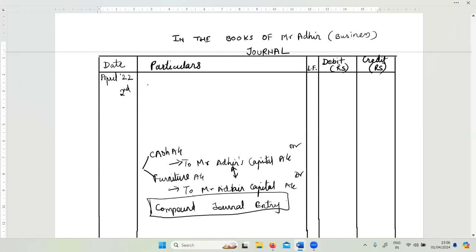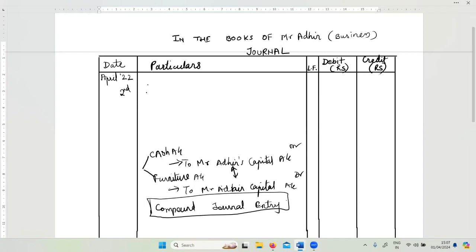Correct? That is how a compound journal entry looks. It's not a single debit and a single credit. That's the only distinction. You can note down this term, compound journal entry, because this will be helpful for your understanding ahead. Fine. So let's proceed to write the journal entry now.